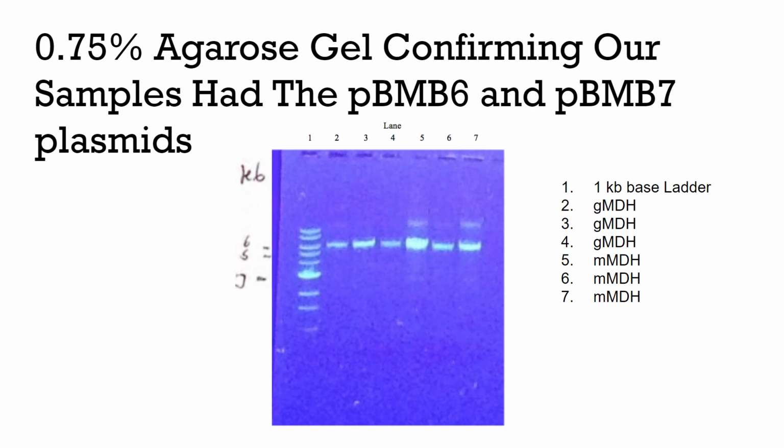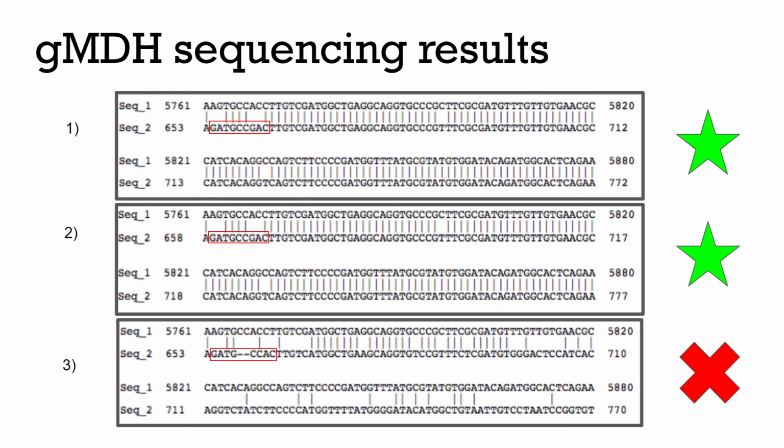The bands, as you can see in lanes 2 through 7, are all at the same position as the 6 kilobase band is on the ladder, as expected. Now here are the sequencing results for our GMDH samples. The sequences contain the correct phosphomimetic mutations in the first two samples. The third sample didn't have a clean sequencing reading, and thus the mutations weren't complete.